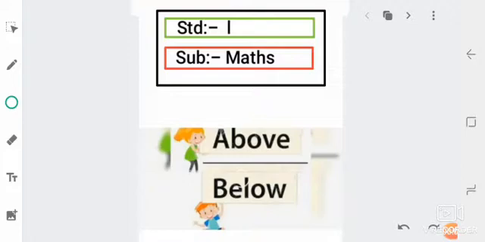Today we will be going to start subject maths. In maths, this topic is very interesting and I hope you all will enjoy it. The lesson name is above. A B O V E. Above, ऊपर.